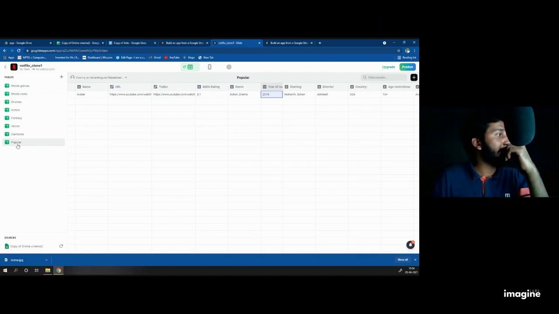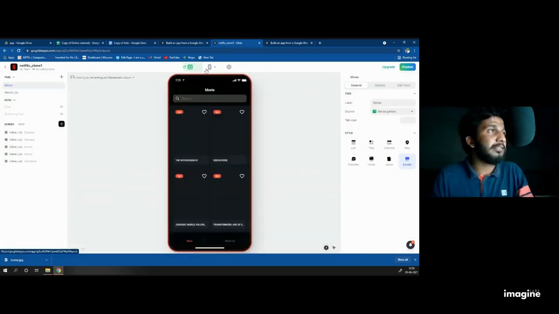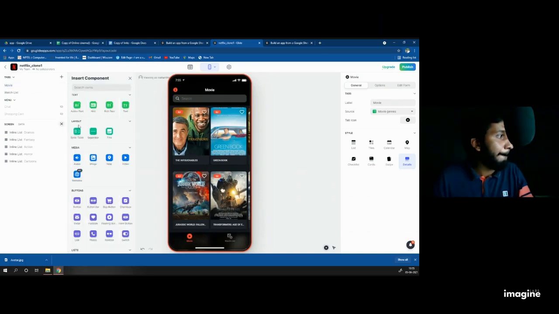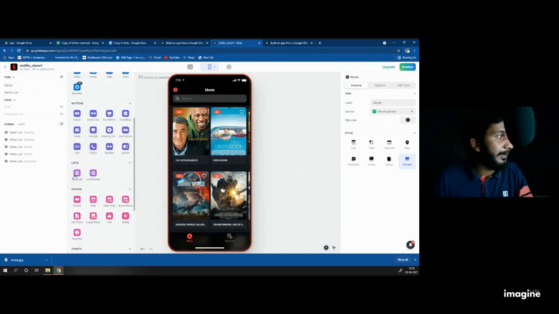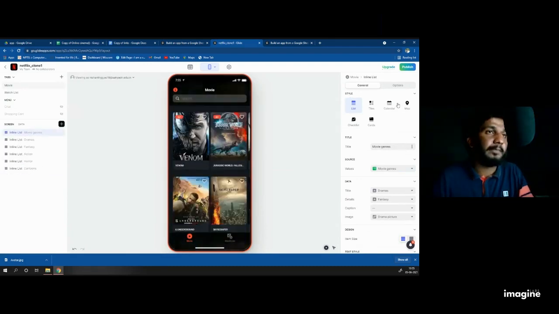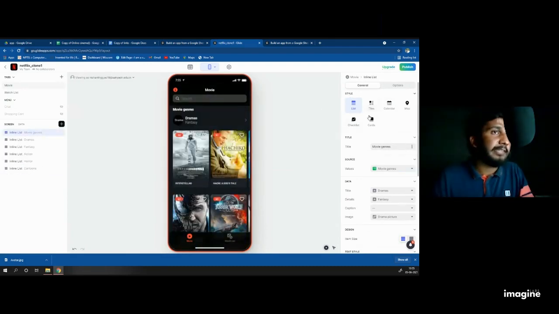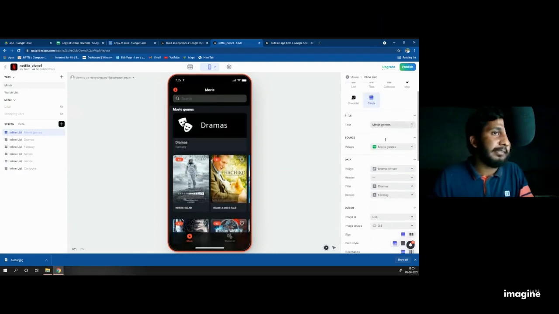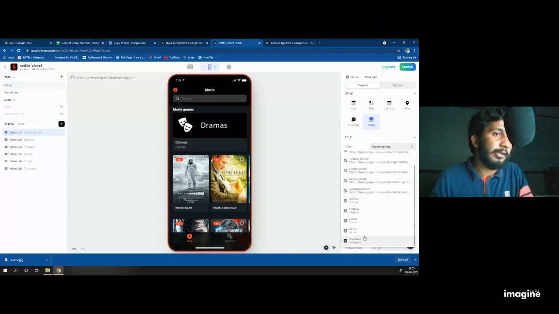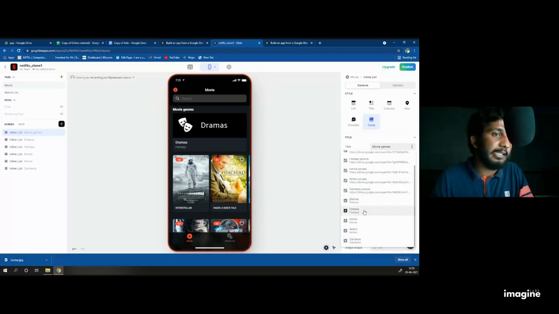Then when it is done, you will get another sheet called popular in your database. Just click on app designing and click on movie. In the movie section, click on the plus button and add another list. And just drag that list to the top. Then select this as card. Then don't forget this title is popular. Even in this database, I have not written it as popular.